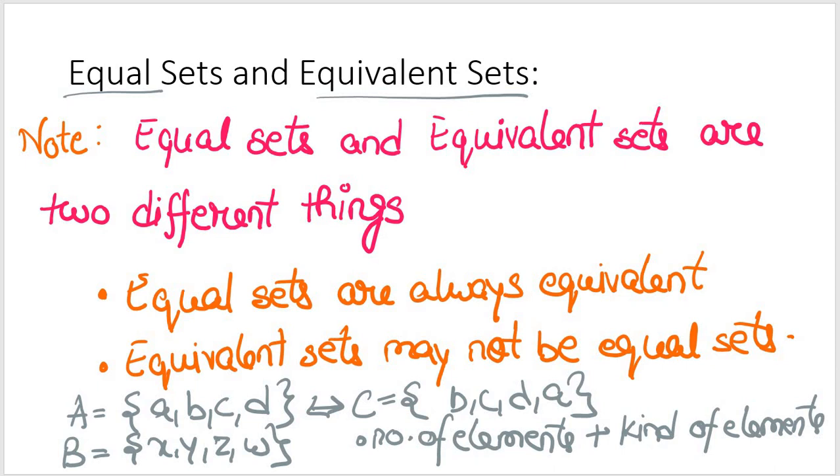So this is all in this particular discussion. In this discussion we looked into a variety of topics, starting from your ordered sets, we looked into your Cartesian product of sets, we talked about the properties of Cartesian product, and we said that okay, we can prove these properties as well. Then we talked about your power set. We also looked into your multi-sets. We talked about your infinite sets. We also talked about your countably infinite and uncountably infinite sets. And afterwards, we saw a small discussion on equivalent sets and equal sets.